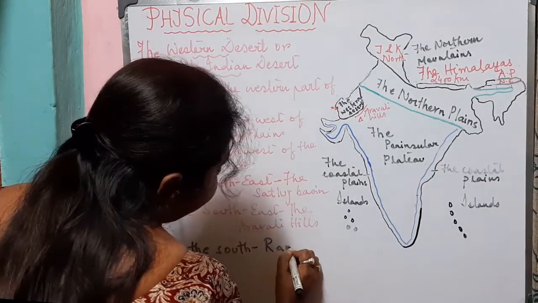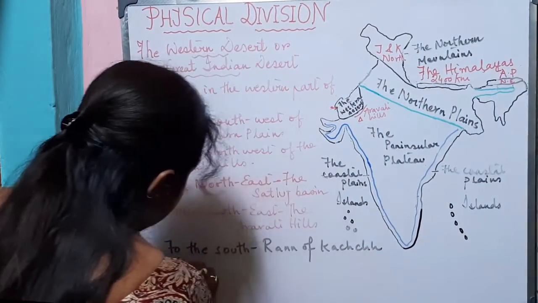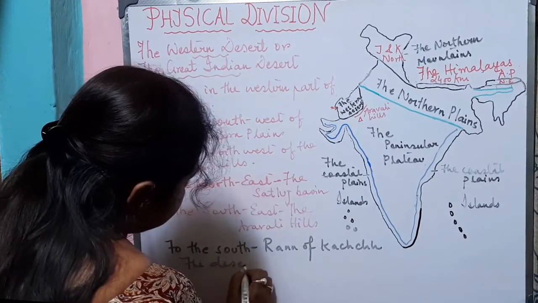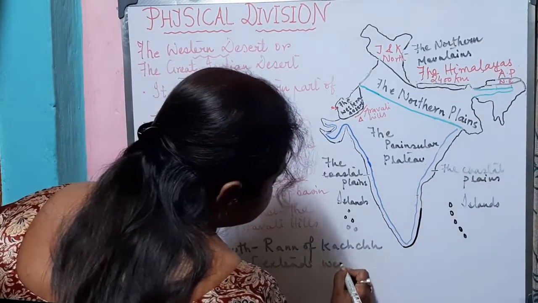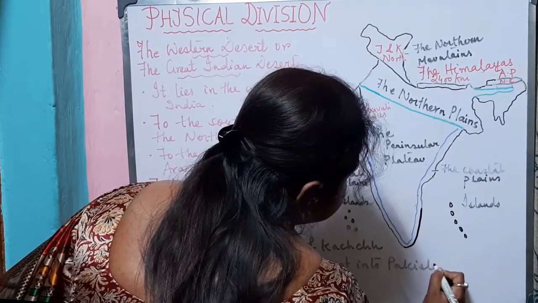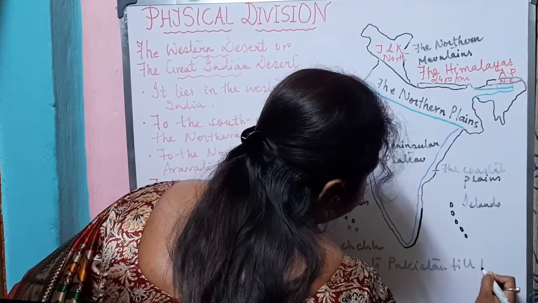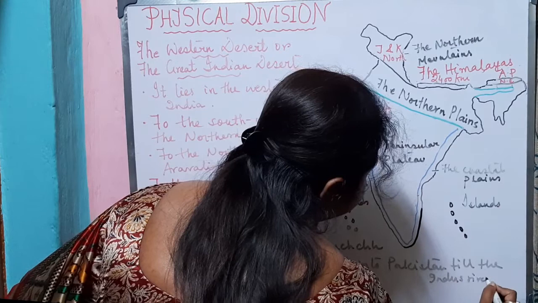To the south, we have the Rann of Kutch, and the desert extends west into Pakistan till the Indus River system.